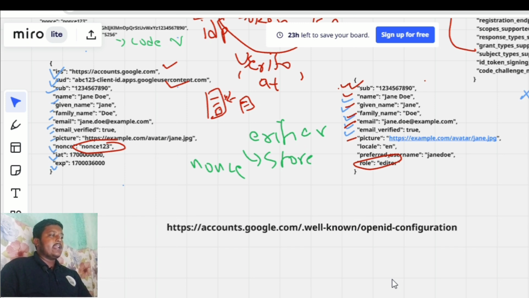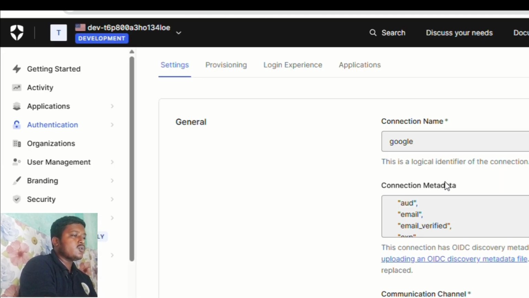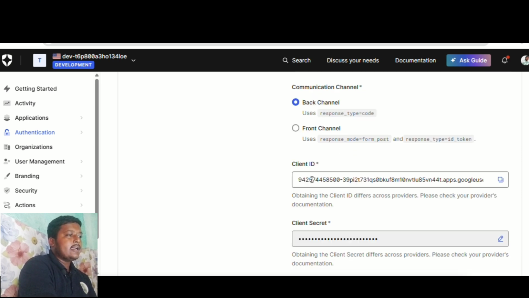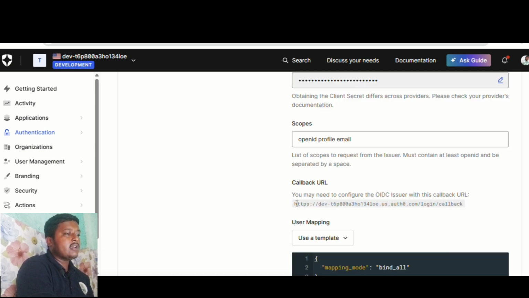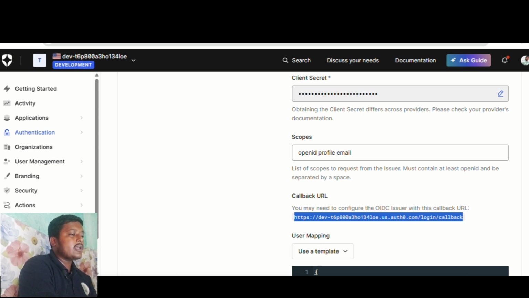Generally, the discovery endpoint of any IDP follows this format. Here the domain of the IDP will be there, then .well-known/openid-configuration. So you can simply give that here instead of uploading metadata. Then you need to set the response type to code, and after that the client ID, client secret, and scope, that is, what kind of user info you need. Then the callback, and this is the callback endpoint given by Auth0 that you need to register at the Google end. Okay, so once the configuration of Auth0 is done, you need to configure it in Google.